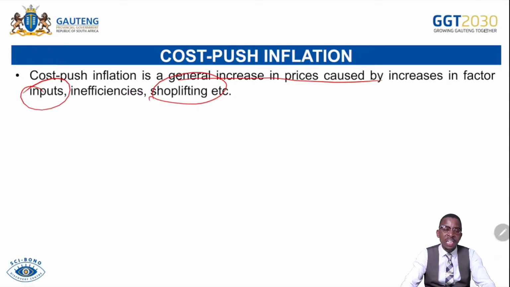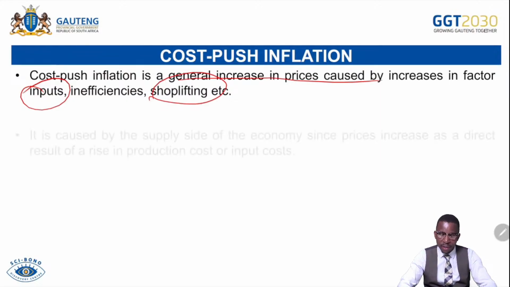If we talk about inefficiencies, we mean when firms are producing by wasting resources. If we talk about shoplifting, we talk about the theft or looting that can happen in the market, whereby firms find themselves being robbed of their goods and services without being compensated or paid for. For that reason, when they return, they will be increasing the cost of goods and services to offset the burden to the consumer so that they can recover whatever loss they incurred in the previous year or previous month. Remember the looting that happened back then during COVID-19.